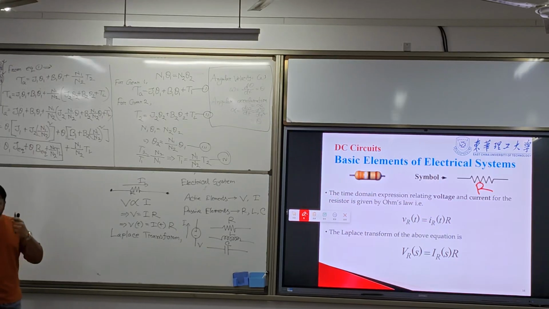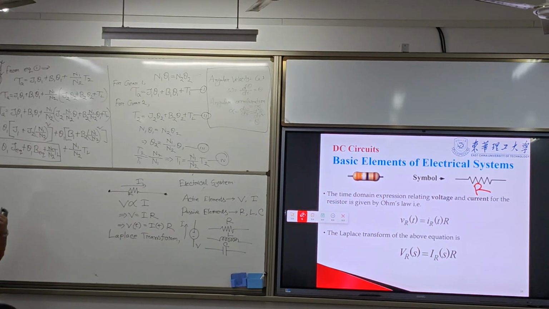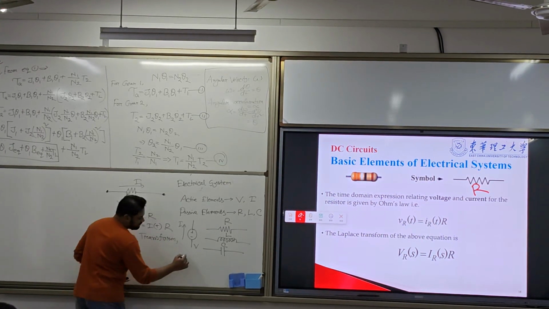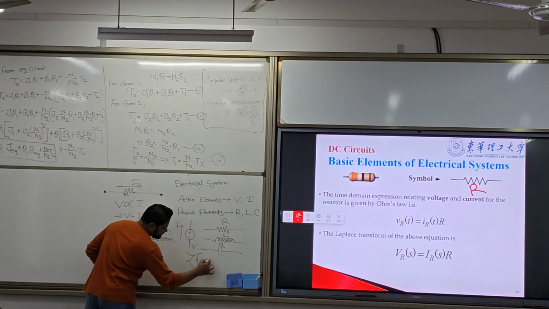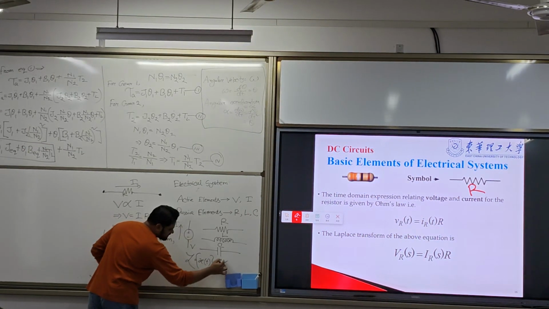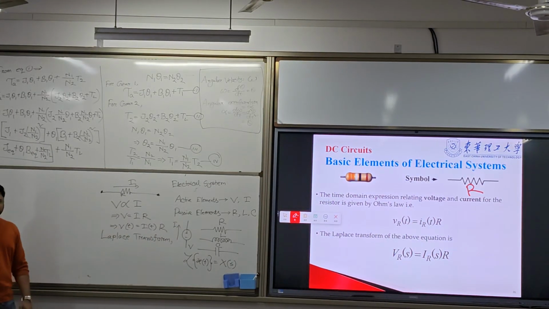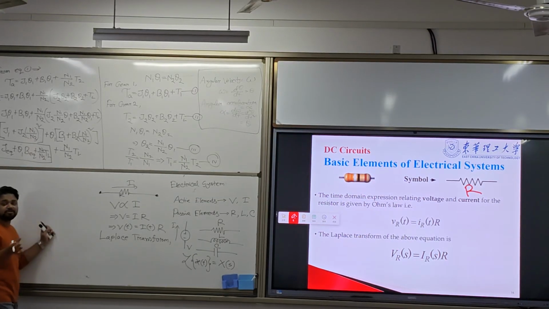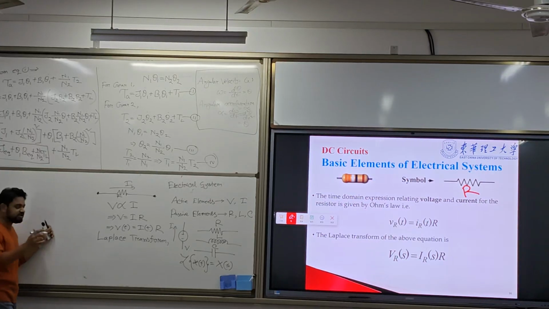I already told you about the Laplace transform. What is the Laplace transform? Suppose Laplace transform of xt is equal to xs. We do the Laplace transform to convert from time domain to the frequency domain. We have seen that in our previous lecture.